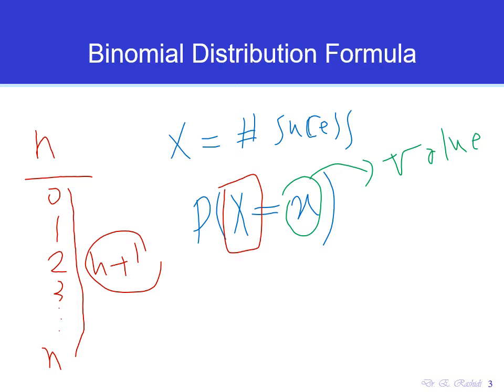For example, I am interested in finding 2 successes in my experiment, which in our coin tossing experiment would be: what is the probability of getting 2 heads? So X here is an example of binomial distribution. We say X follows, this means follows.